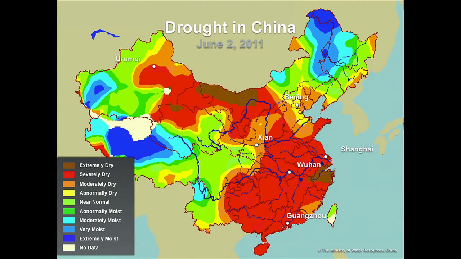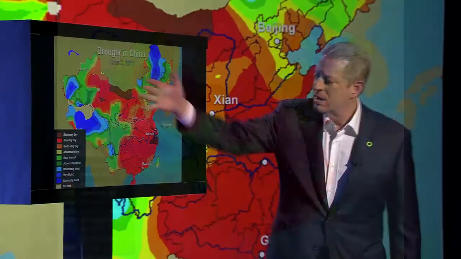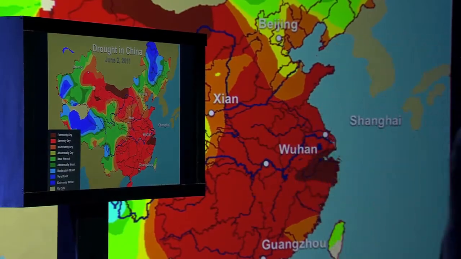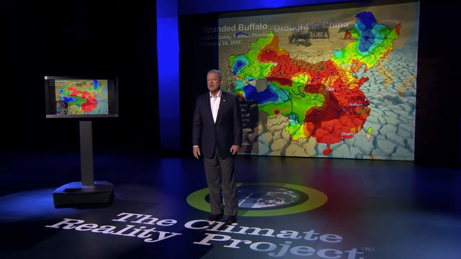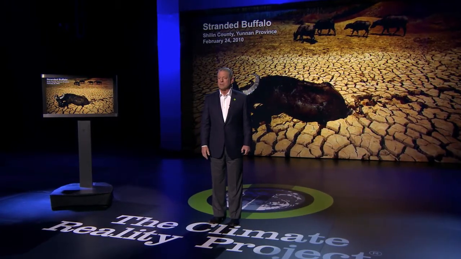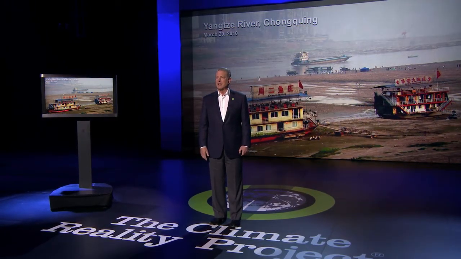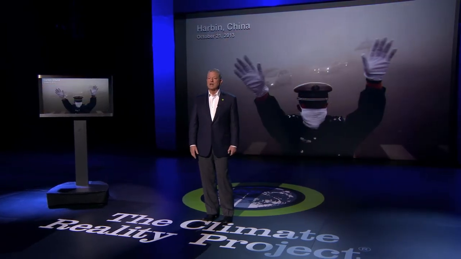Look at the red area on this map of China with severe drought and extreme drought. This covers a massive proportion of China. This has been really causing a tremendous amount of economic damage, and again, it's part of the cost of carbon. Desertification. Many thousands, tens of thousands of villages have had to be relocated in China because of the advancing deserts.